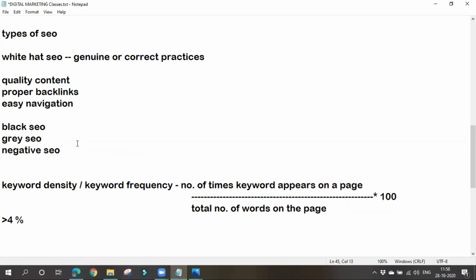Gray hat SEO is nothing but practicing some things which are technically legal but ethically wrong. So these practices are technically legal but ethically wrong. First thing is clickbait.